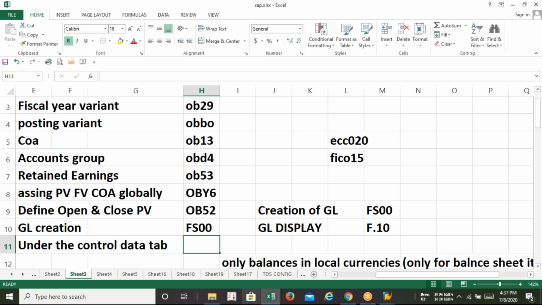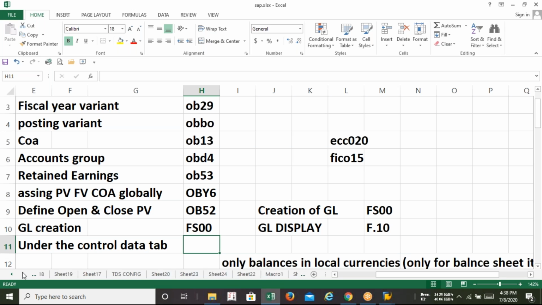Initially, I will guide you through the creation of the basic GLs, so that we can start a process from the next class called the P2P process, the procure to pay process. From Friday onwards, we'll be starting the P2P process. So now let's move on to the GL part. What are the GLs we need to create first?